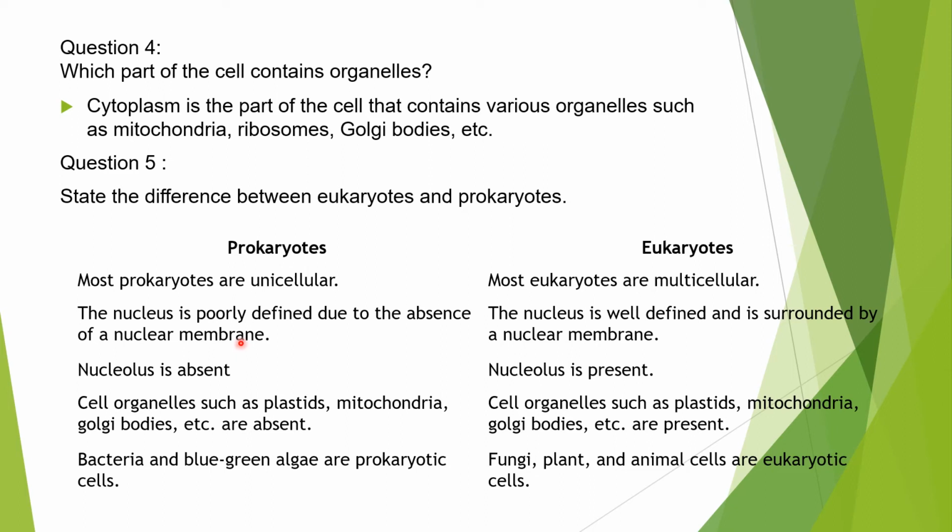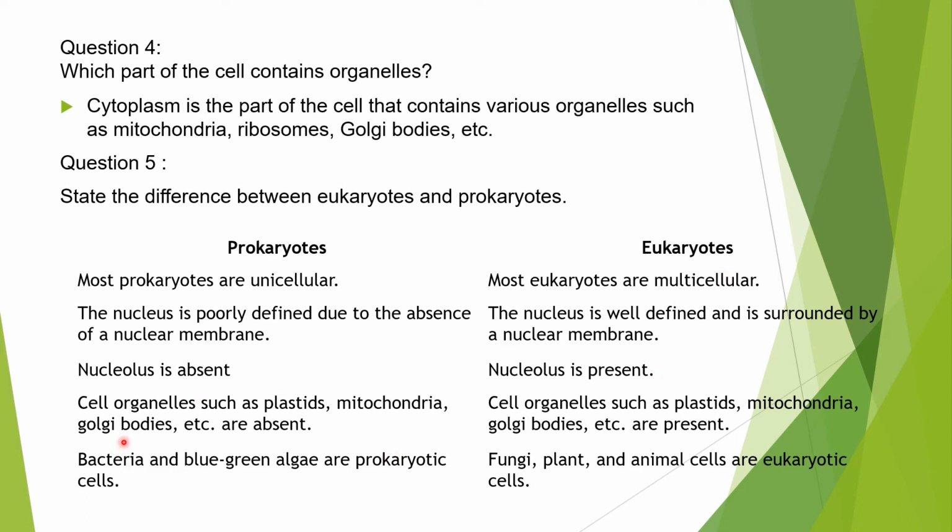So the nucleus is not well defined. But in eukaryotes, the nucleus is well defined, and it is also surrounded by the nuclear membrane. Okay. So nucleus: in prokaryotes, it is absent. And in eukaryotes, the nucleus is present.